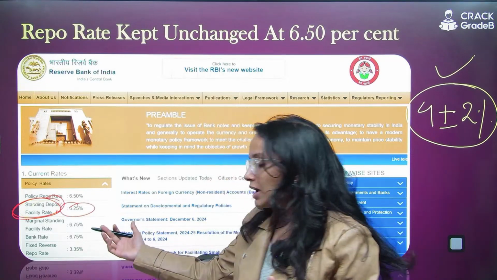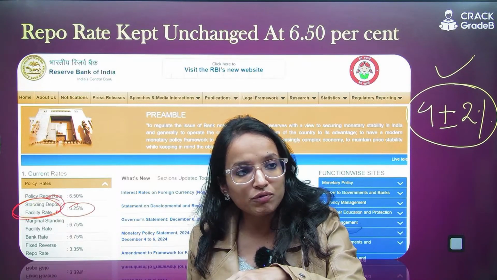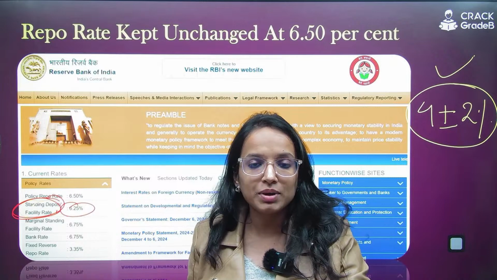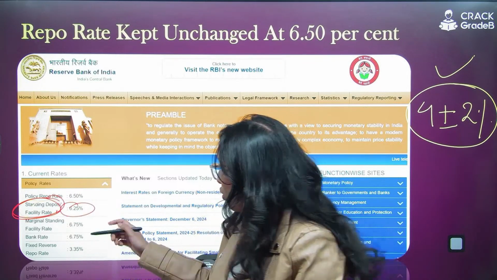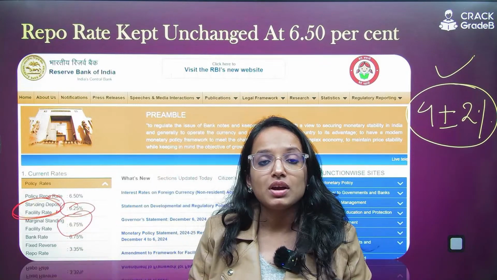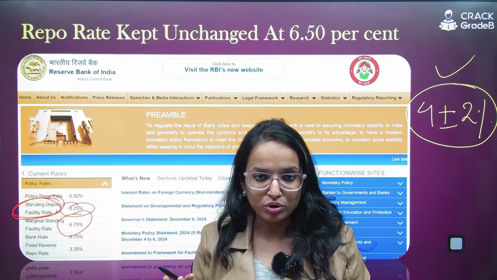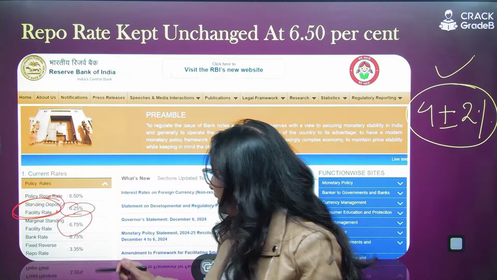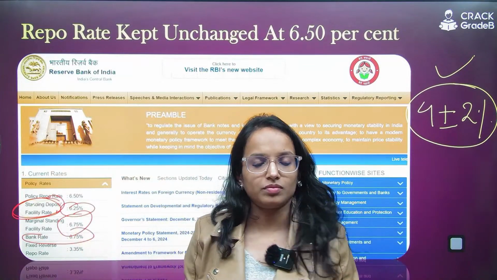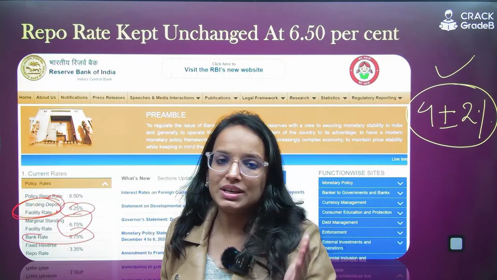Then if you see MSF, marginal standing facility, which is the overnight borrowing facility for commercial banks and other eligible entities, it also stands at 6.75. Now remember, MSF will always be 0.25% higher than the repo rate. So 6.5 plus 0.25, 6.75. Then you have the bank rate, again 0.25% higher than the repo rate. So these are the policy rates.